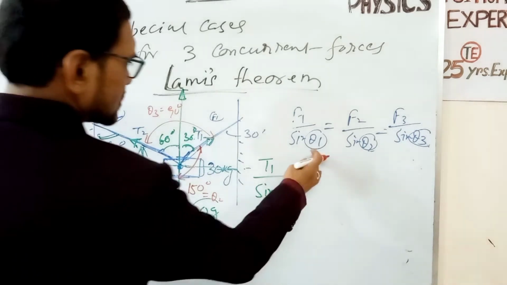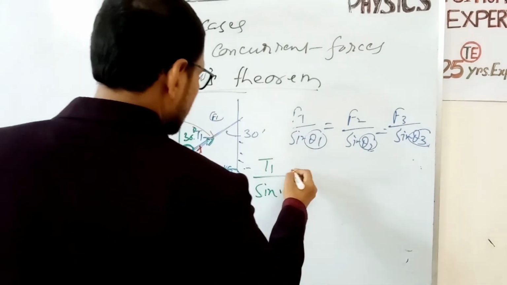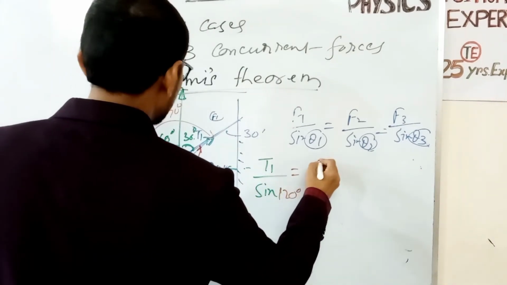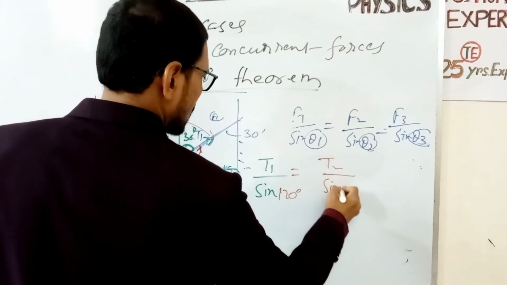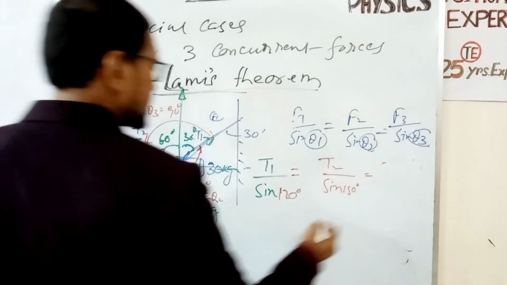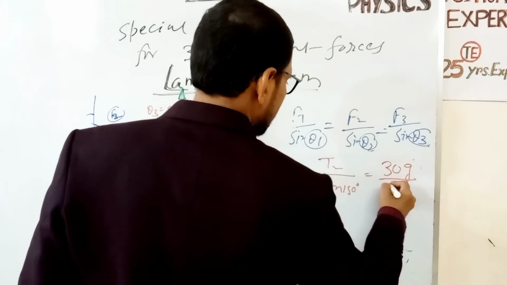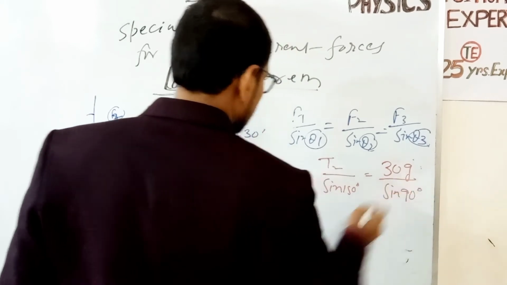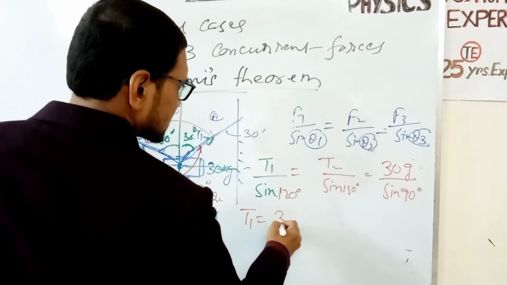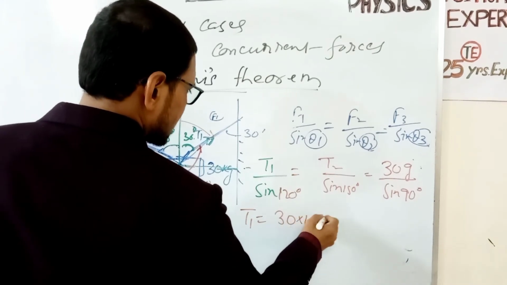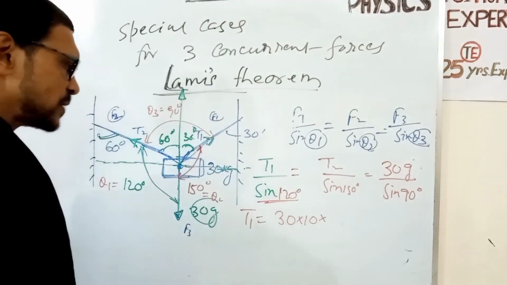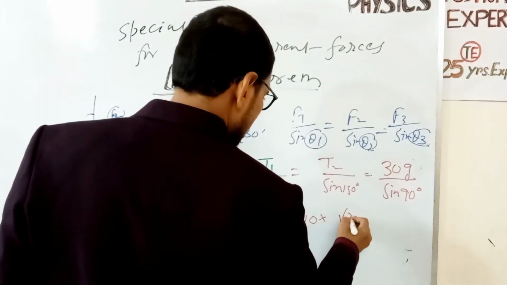So apply here T1 by sine 120 equal to T2 by sine 150 equal to T3, that is the weight of the body, 30g by sine 90. From this we get T1 and T2. T1 equals 30 into g 10 into sine 120, and sine 120 equals sine of 180 minus 60, that is sine 60 degree, root 3 by 2.